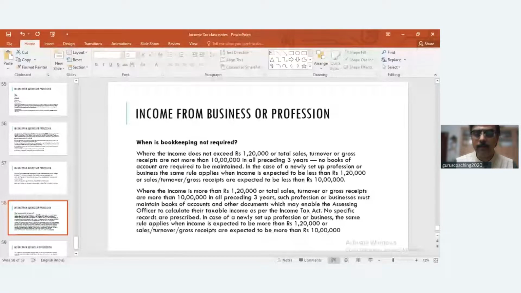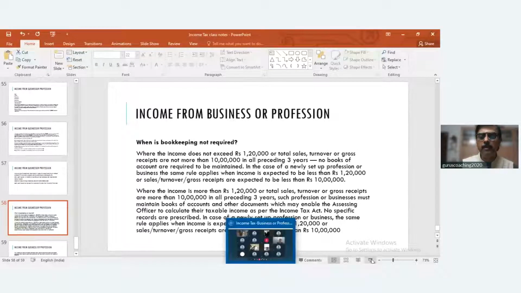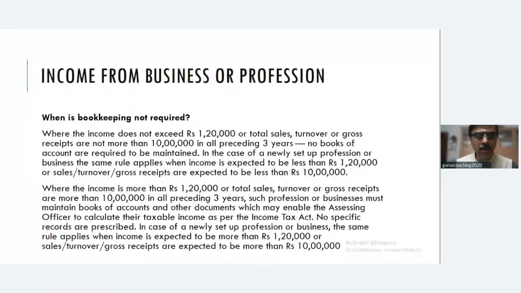Okay, anyhow, this is the point. So carefully observe this point. In case of a non-specified professional, that is other than those we discussed, or a person carrying on a business, where the income does not exceed 1,20,000 in a year, income means profit, or the turnover or gross receipts does not exceed 10 lakhs in all the preceding 3 years. In all the preceding 3 years, that means Mr. X is running a business, and for the last 3 years his turnover is 7 lakhs, 8 lakhs, 9 lakhs. Then he need not maintain any books of accounts.